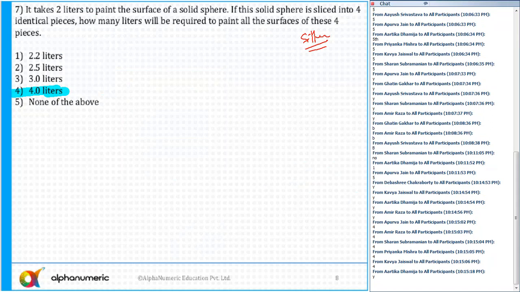Okay. There is a sphere. When it comes to painting, we always bring in the surface area. What is its surface area? That is equal to 4 pi r square. Now this sphere is cut into 2 parts. If I cut into these 2 parts like this, what will happen? Can I say you get a figure something of this sort?